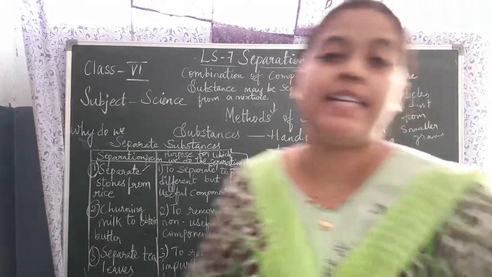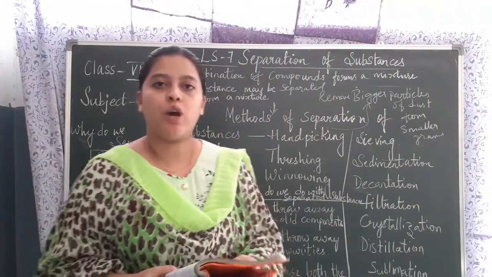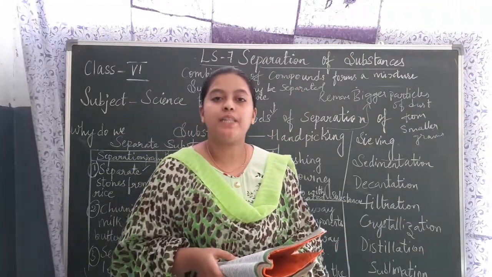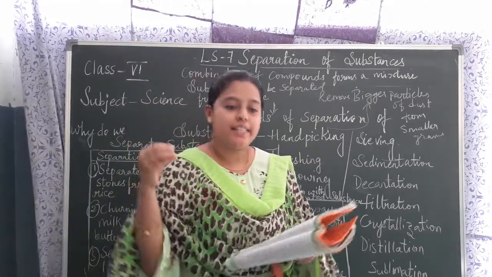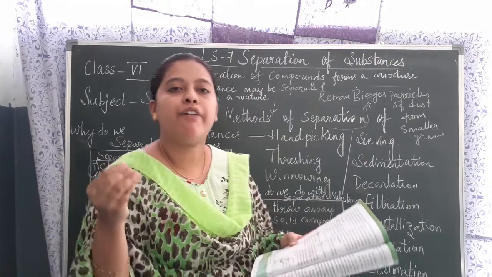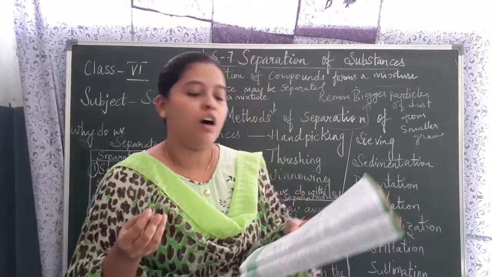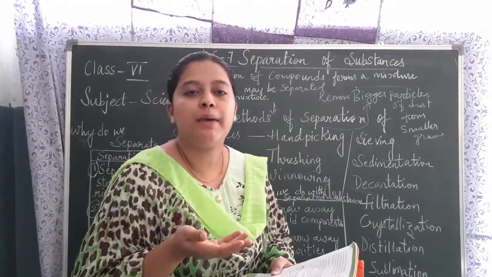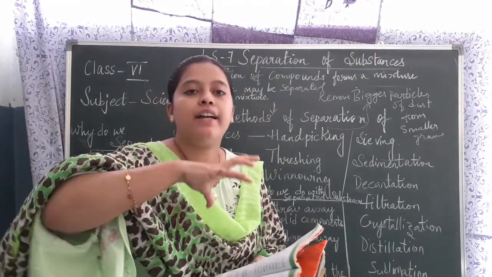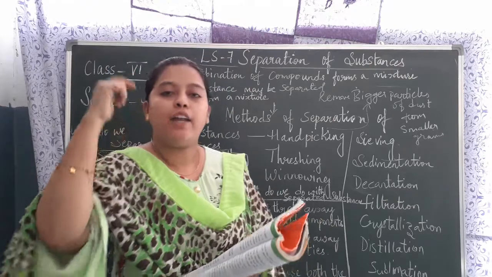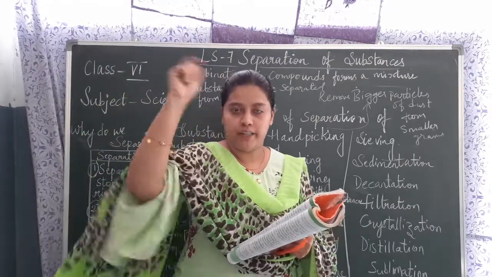Okay children, sublimation is nothing but a purification process. Okay, we can do sublimation by using camphor. How? What we need to do is take a china dish. In the china dish, we need to place some camphor and powdered salt. You need to keep the dish on the Bunsen plate, and cover the dish with the funnel. Okay, and you can place cotton over the funnel.